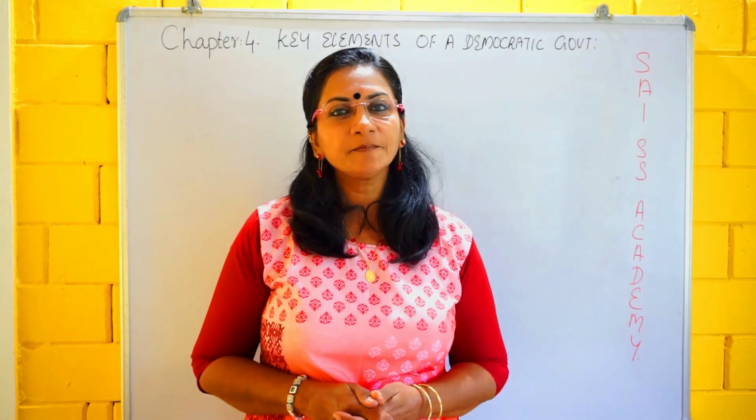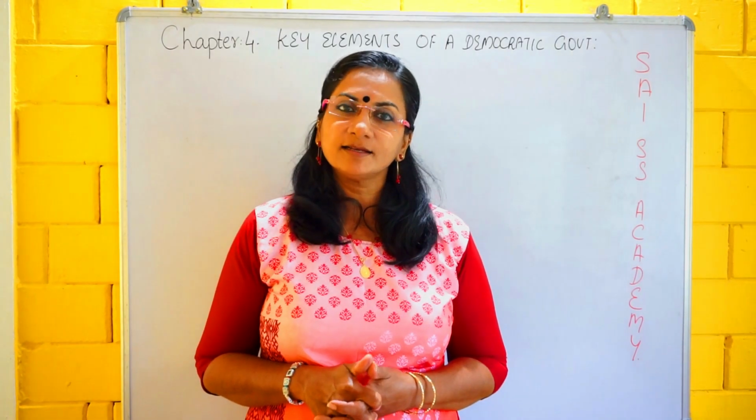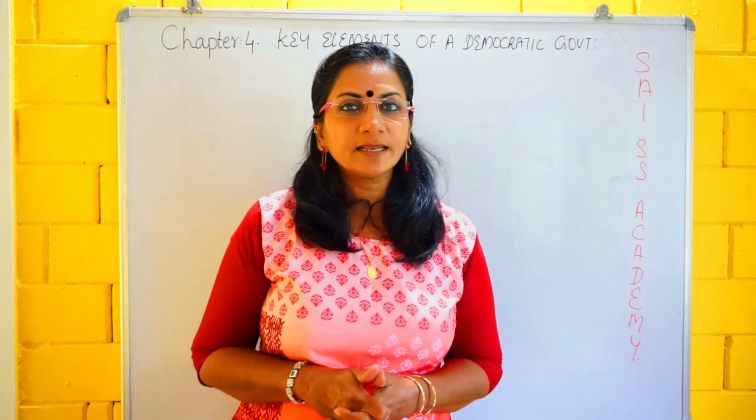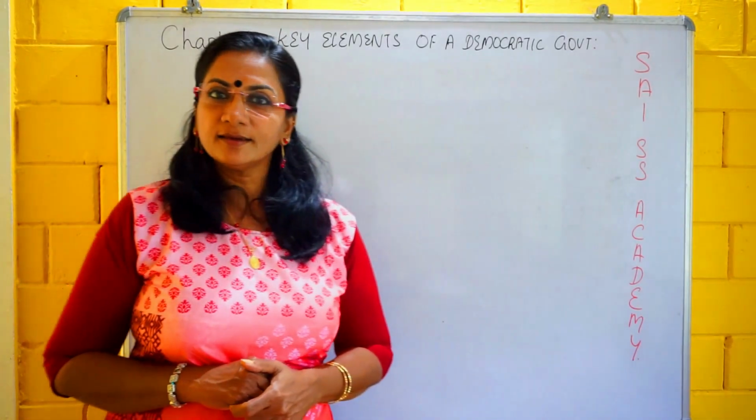I am Ashwati Nair. Today I am going to discuss Chapter 4 of Political Science, Class 6. The name of the chapter is Key Elements of a Democratic Government.